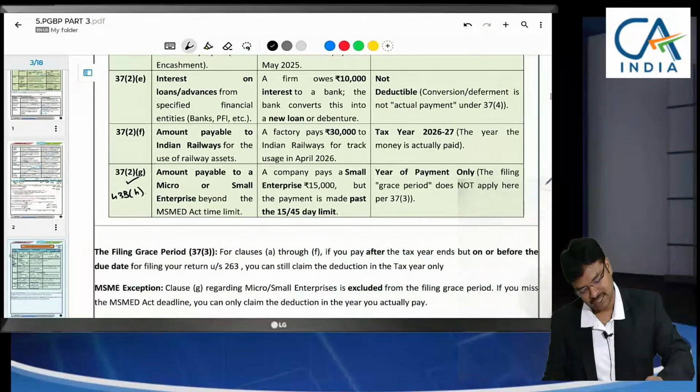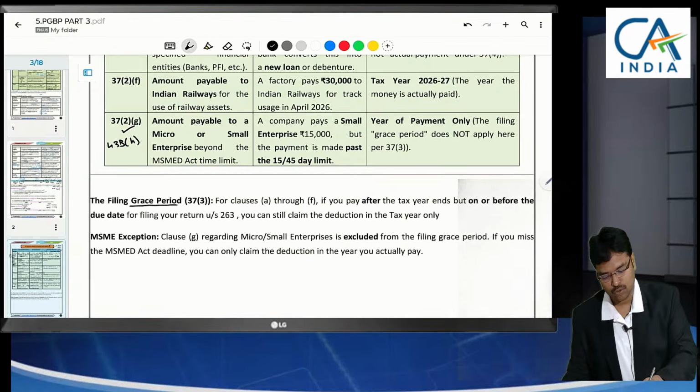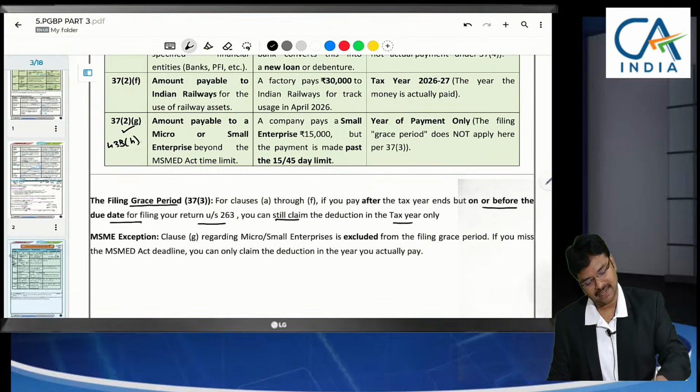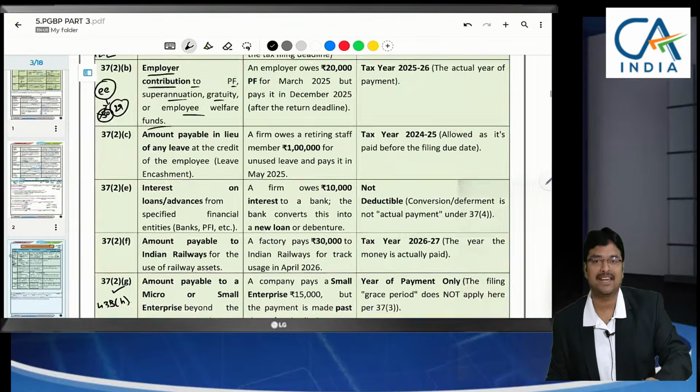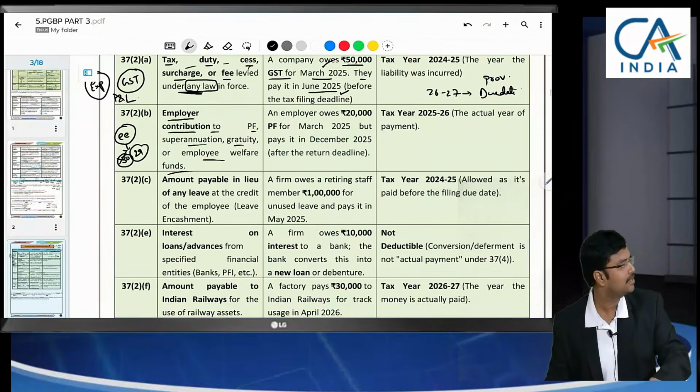So what limit has section 37 specified? Here a grace period is given, up to on or before the due date of filing return of income. You can still claim the deduction in the tax year only. If you make the payment even in the next year before the due date of filing return, that is eligible.